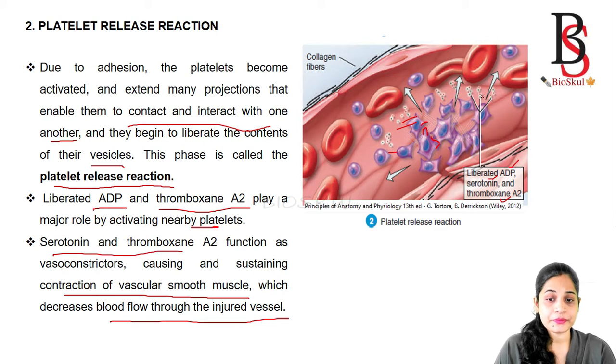Okay, the ADP and the thromboxane A2 help in activating the nearby platelets, whereas the serotonin and the thromboxane function as vasoconstrictors. They contract the vascular smooth muscles, which decreases the flow of blood through the injured vessel.